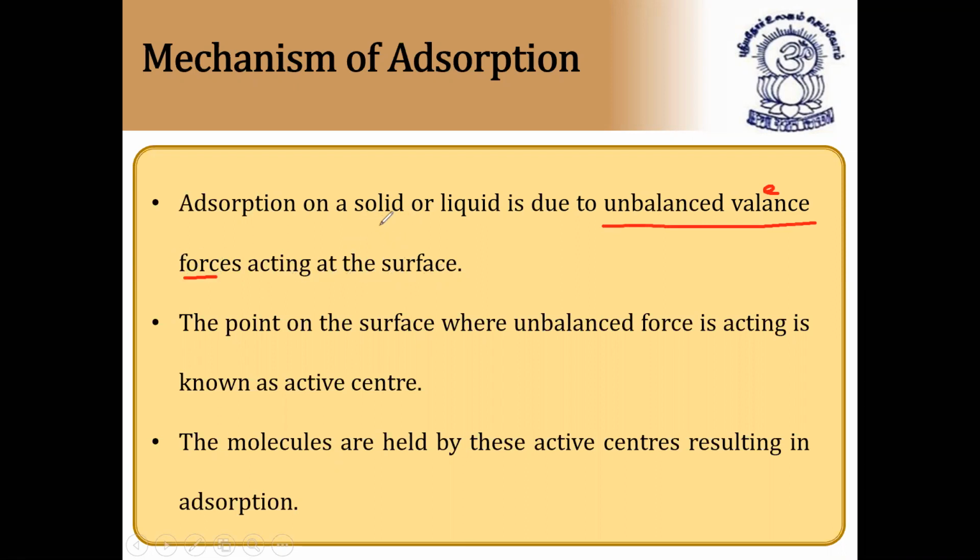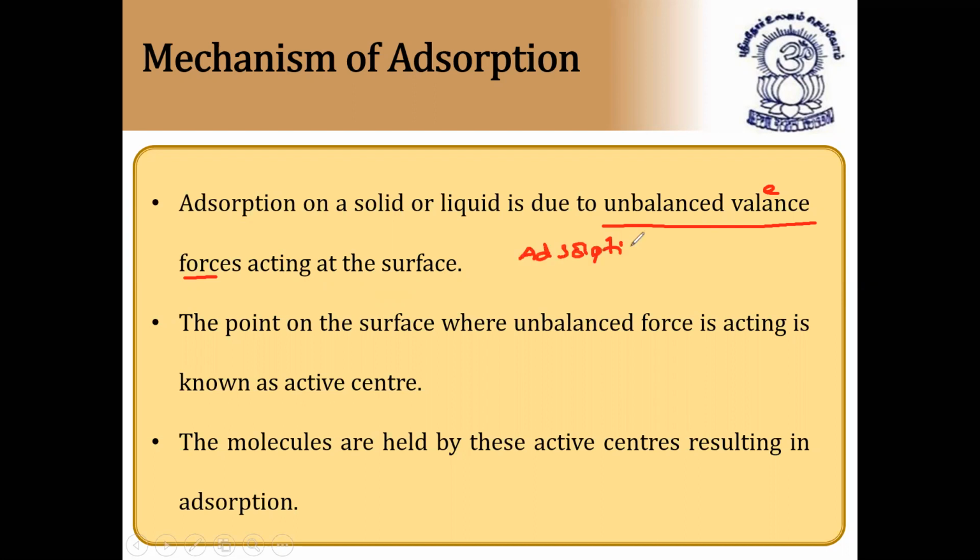So, for example, as I told you, metals are good adsorbents. Why are metals good adsorbents? Because metals have free electrons. Due to these free electrons, unbalanced valence electrons, they will accept the substances which are getting deposited on them, that is, adsorption on it. So, adsorption on a solid or liquid is due to unbalanced valence forces acting at the surface. Example, adsorption of gases on metals.